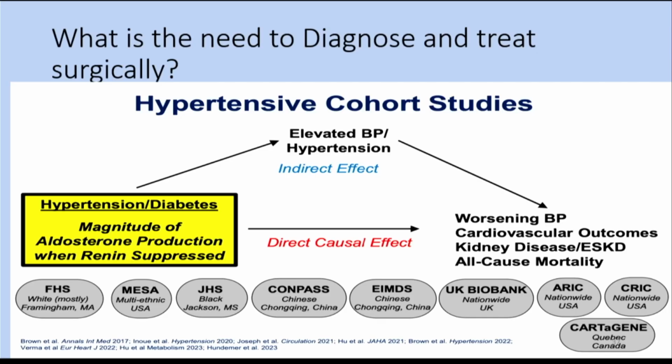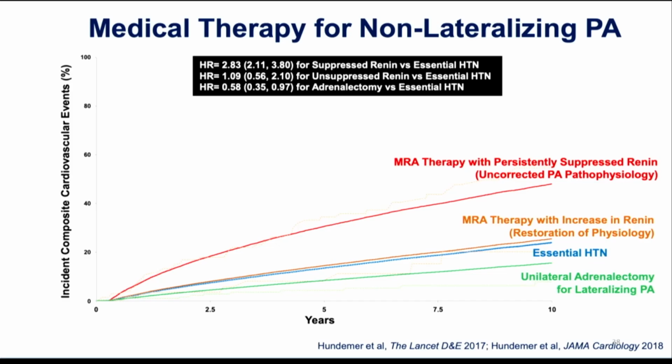Coming to the treatment part. So we all know now that treating blood pressure, controlling blood pressure alone, is not sufficient because of the direct effect of aldo at the cellular level in the heart and kidney, which is independent of blood pressure. It is leading to fibrosis and poor outcome in terms of cardiovascular and kidney disease. So we need to have surgical treatment whenever possible.